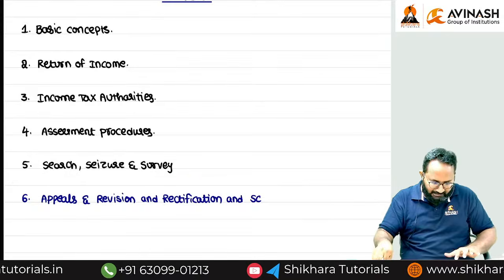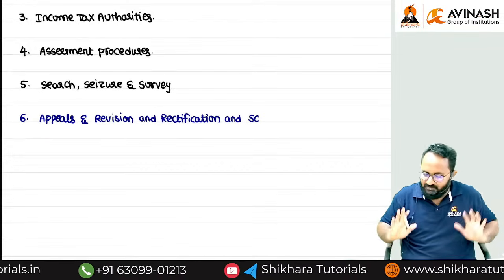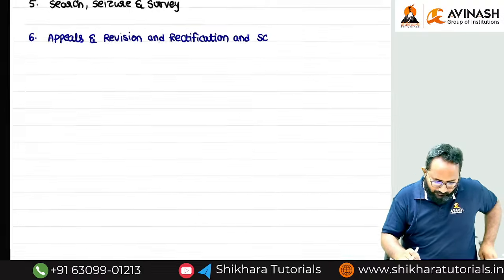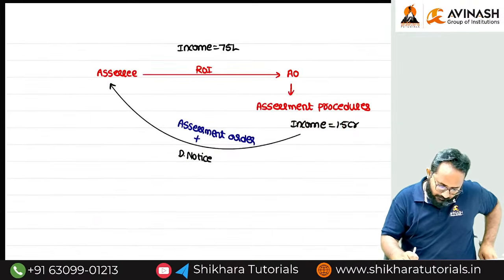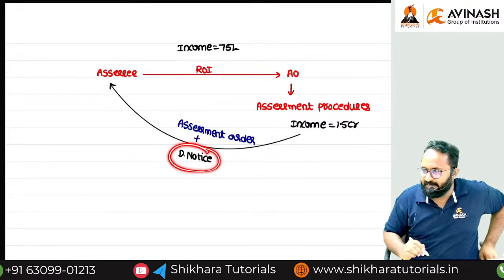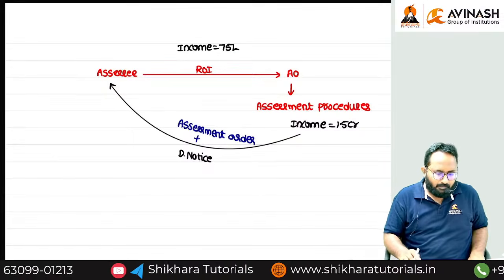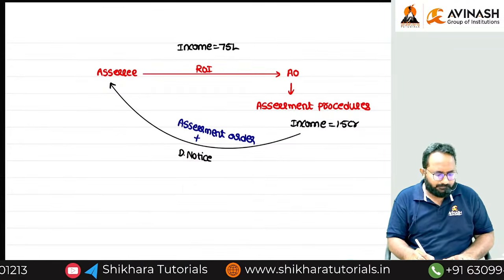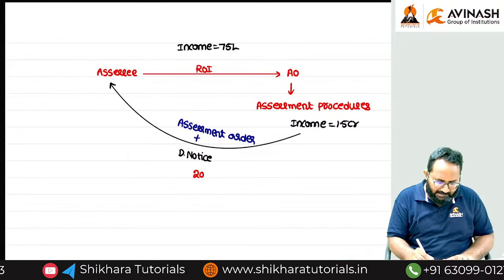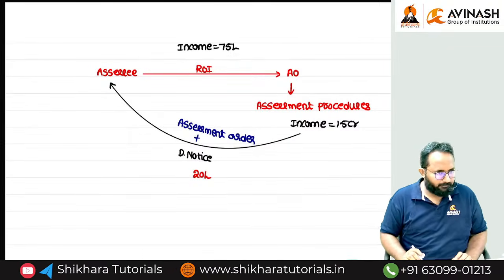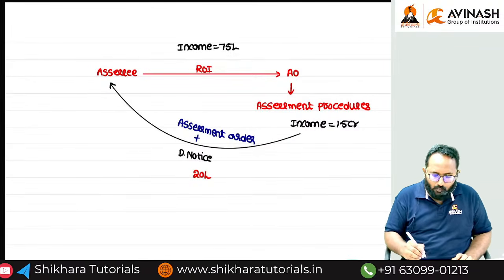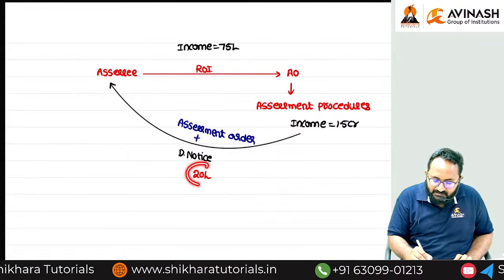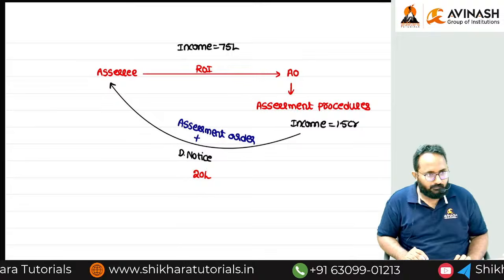Okay. Next. Appeals, revision, rectification, settlement commission, done. Next, here we have issued the demand notice, right? How much tax are we asking? Example, some 20 lakh tax we are asking. From the department's point of view, they want to collect 20 lakh.